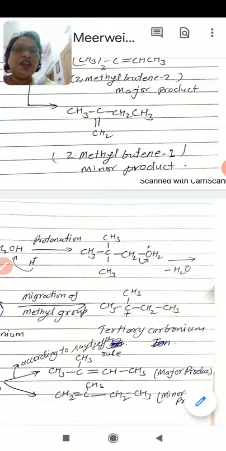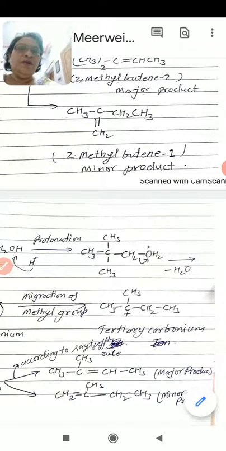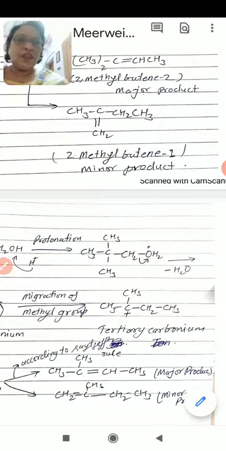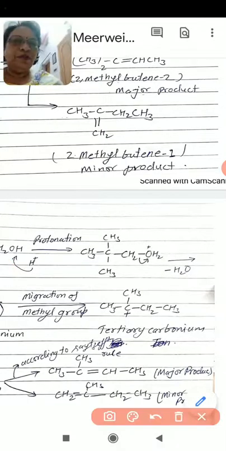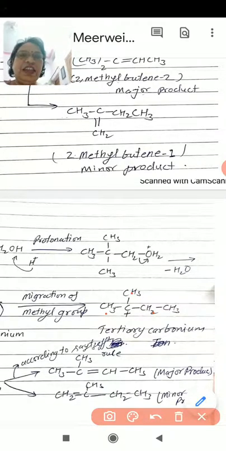Now this tertiary carbonium ion undergoes deprotonation from an adjacent carbon atom. It can be removed from here, from here, or from here. Deprotonation will take place from the carbon that produces the more substituted alkene according to the Saytzeff rule.